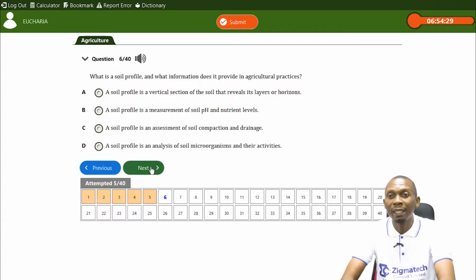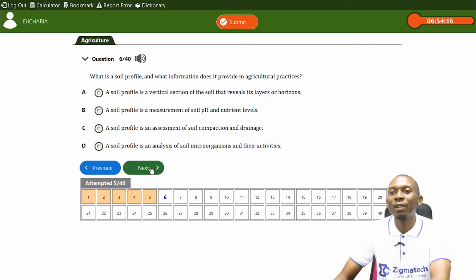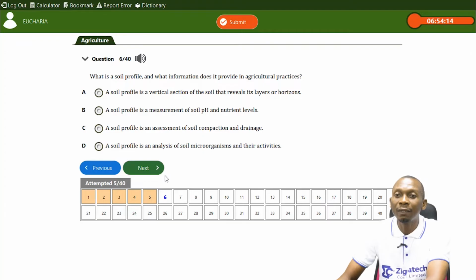So that's possibly the answer, but let's still look at others. A soil profile is a measurement of soil pH and nutrient level. No. A soil profile is an assessment of soil compaction and drainage. Nope. A soil profile is an analysis of soil microorganisms and their activities. So the answer is A, a vertical section of the soil that reveals its layers or horizons.